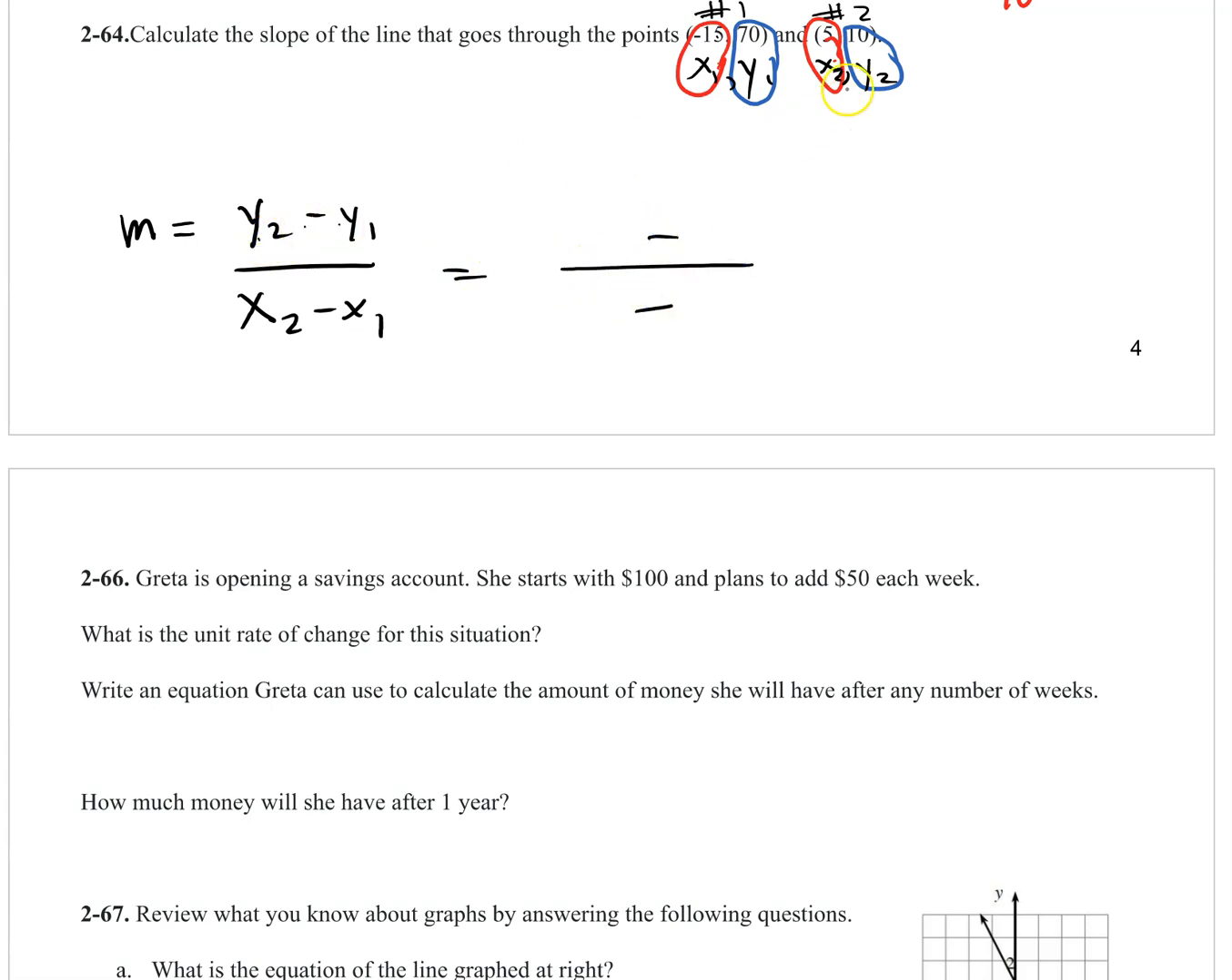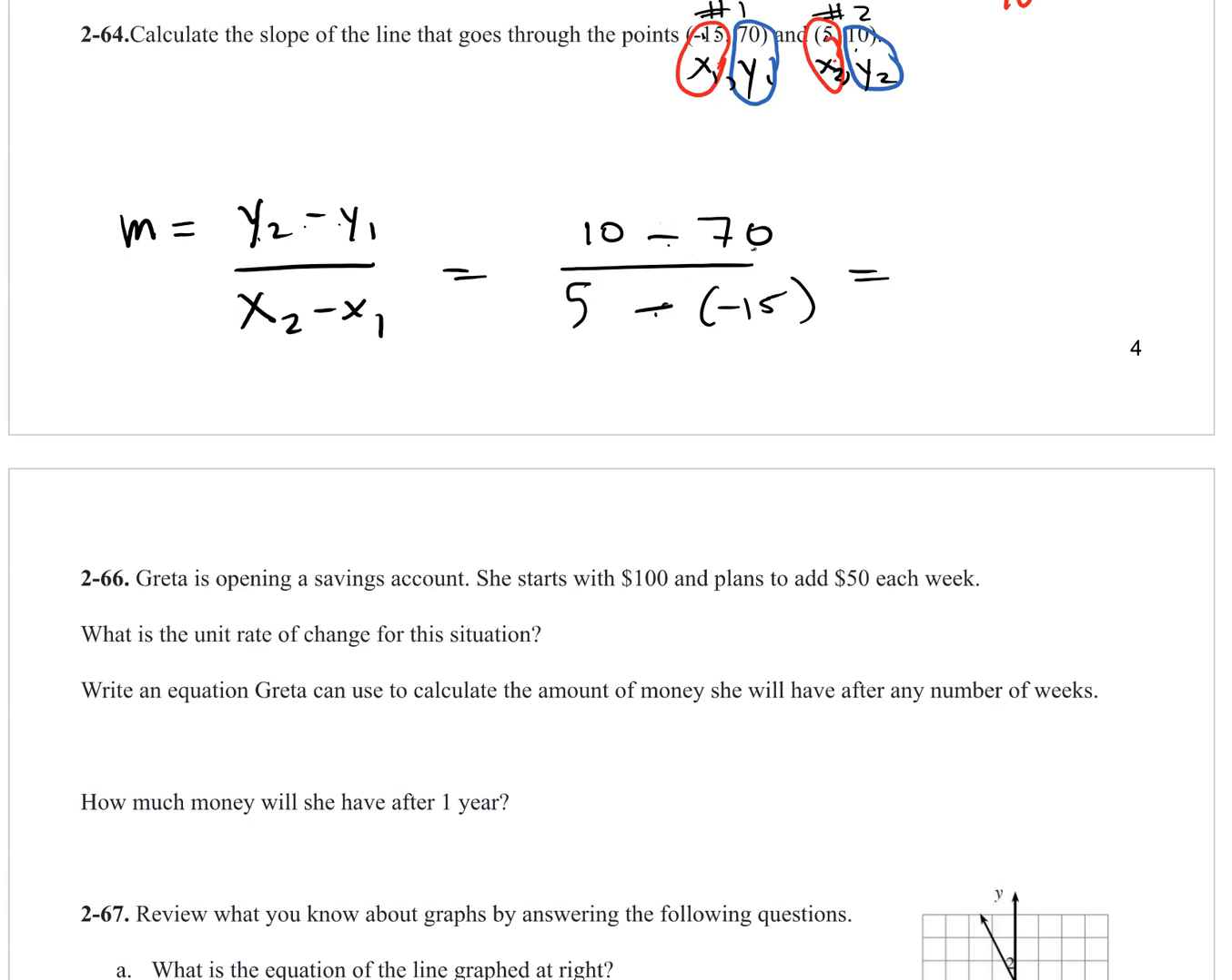Y2 subtract y1. That is 10 subtract 70. Okay, and then on the bottom, we have x2 subtract x1. That's 5 subtract negative 15. Be careful with the sign. You're subtracting a negative 15.